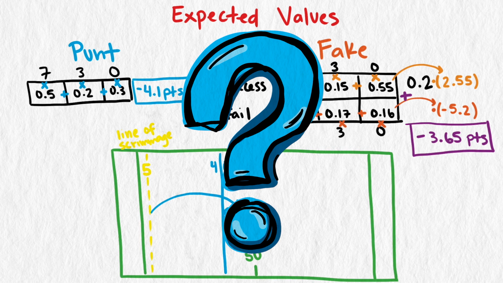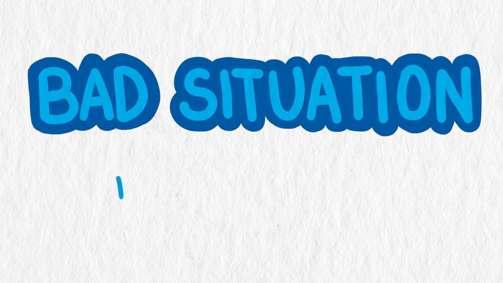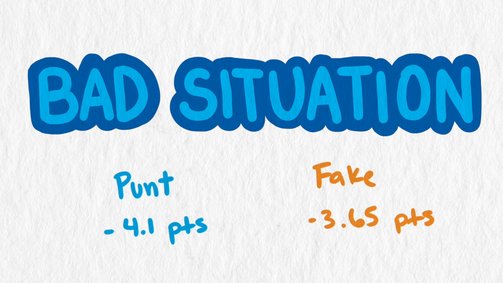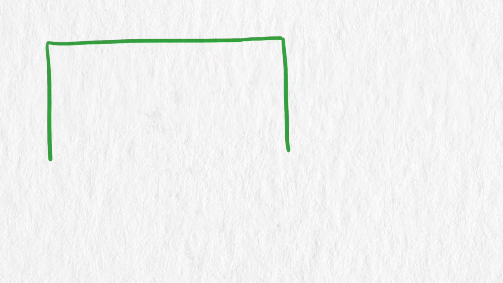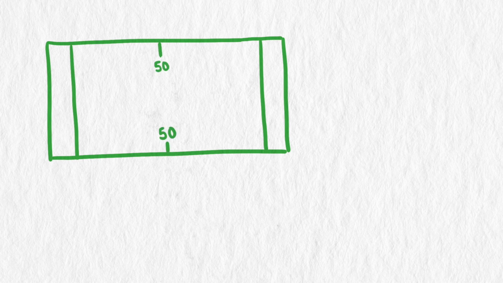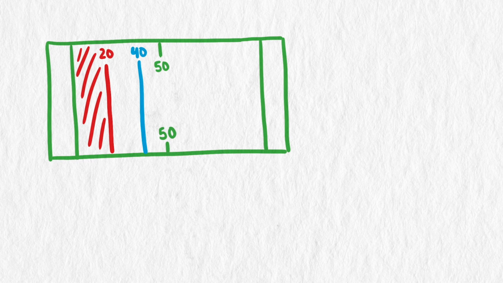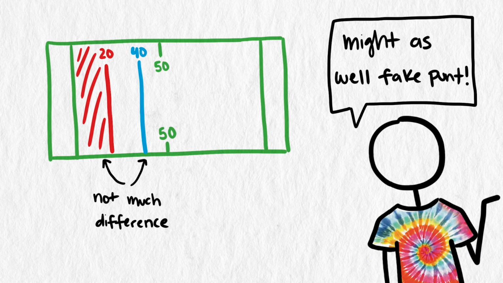So what is going on? BYU is just in a bad situation. They expect to be down about 4 points no matter what they do by the end of the next drive. This is just due to the horrible field position. Giving Boise State the ball in the red zone isn't much different than giving them the ball on BYU's 40-yard line. So that means it doesn't cost BYU much more if the fake punt fails.